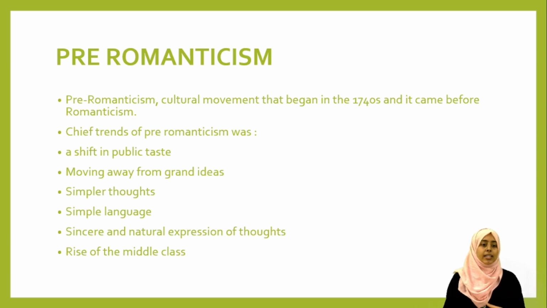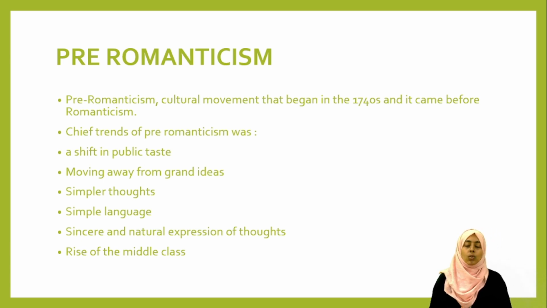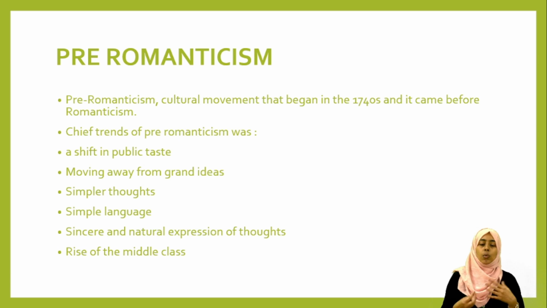But when it comes to romanticism, there are authors who expressed their thoughts in a very simple way so that everybody can understand. And the rise of the middle class: when it comes to World War II, there were people who lost their houses and moved to the countryside. They started living a very simple village life. That is the rise of the middle class, and they started admiring the simple language and simple thoughts.